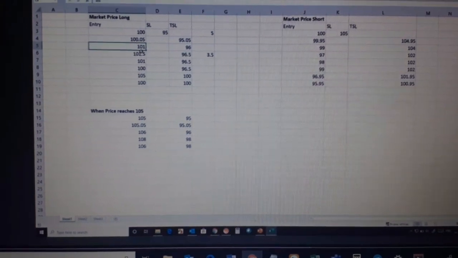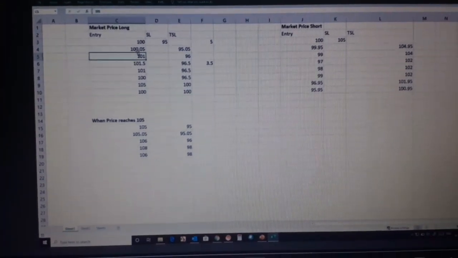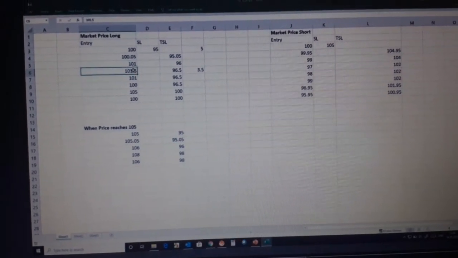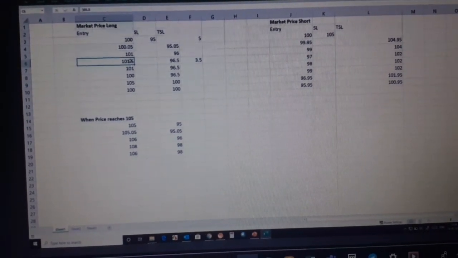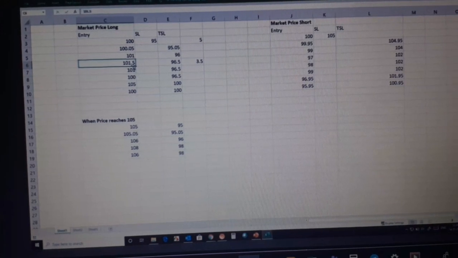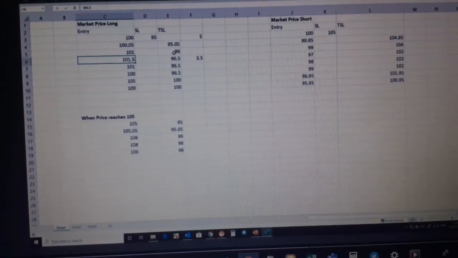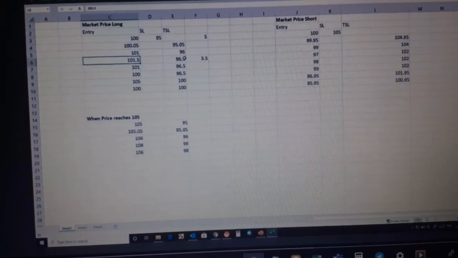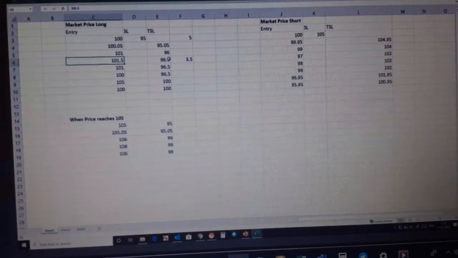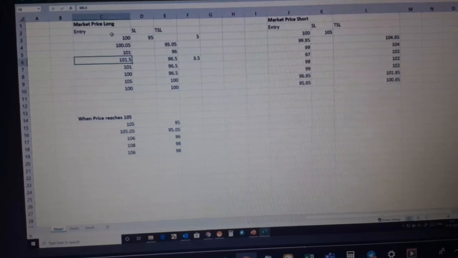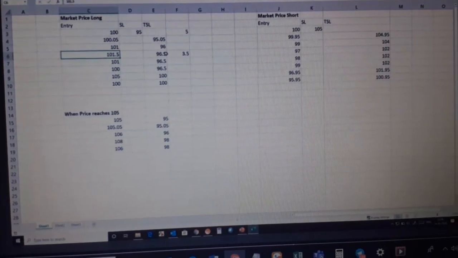Similarly, let's suppose now from 101 the price goes to 101.5. So my stop loss from 96 will become 96.5. It moves in the direction of the trade. If I'm long, it will move up. If I'm short, it will move down. So first, let us explain the long condition.